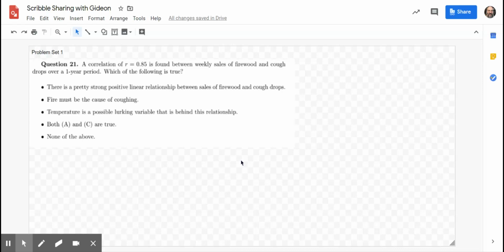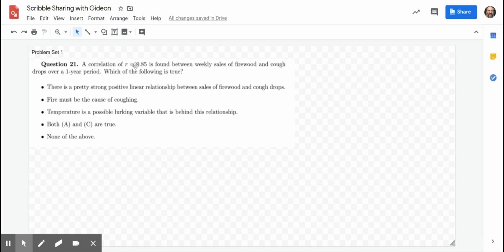So let's take a look at question 21. A correlation of R equals 0.85 is found between weekly sales of firewood and cough drops over a 1-year period. Which of the following is true? Before I read the prompts, I want to reread the scenario so that I really understand it and maybe record a few facts or mutter a few facts to myself.